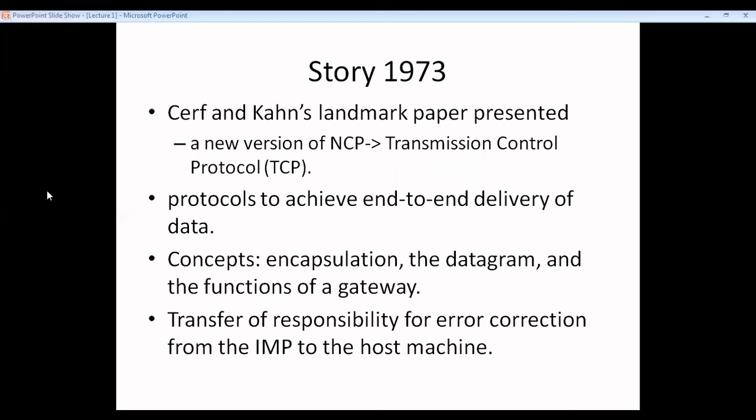So with these concepts, the Transmission Control Protocol was popularized in 1973. Here with the Transmission Control Protocol, the responsibility of error correction, which was earlier with the IMP, was now shifted to host machines.